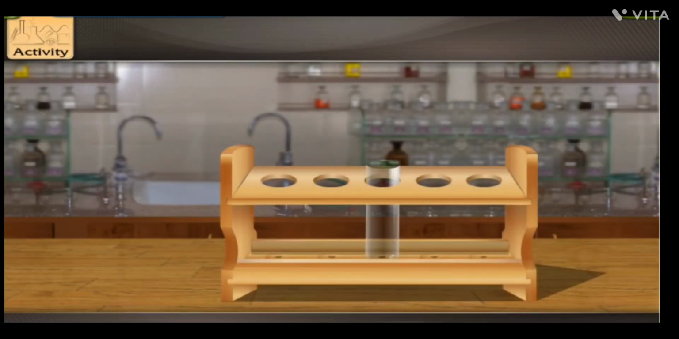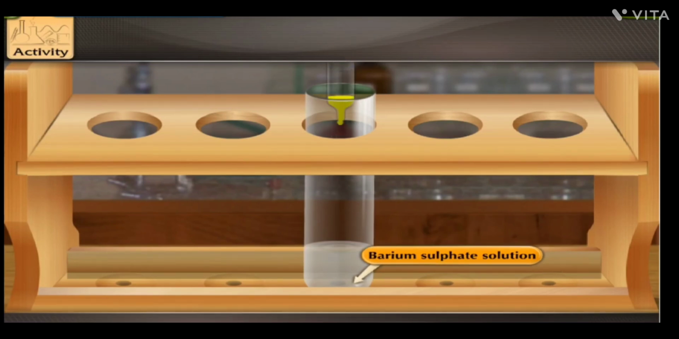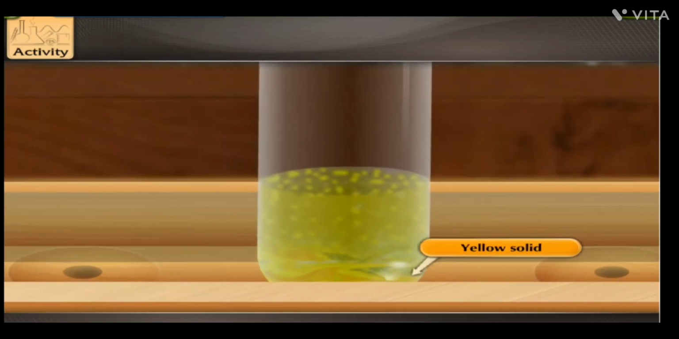Activity: take a barium sulfate solution in a test tube and add a few drops of potassium chromate solution to it. What has happened to the colorless solution of barium sulfate? A yellow solid separates out from the solution. This is called a precipitate.